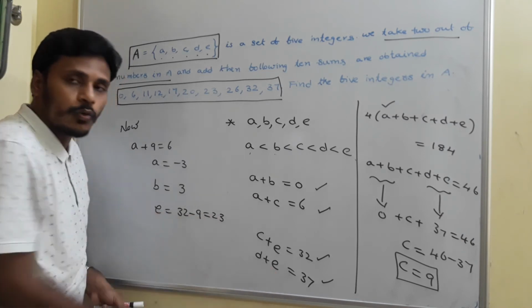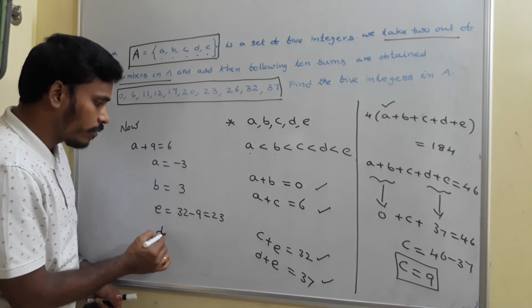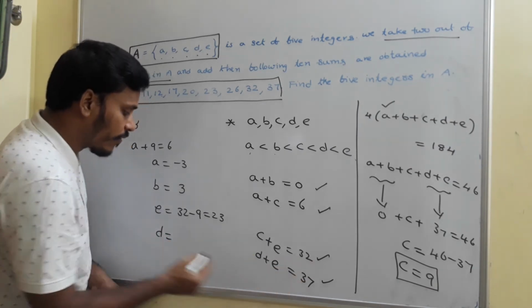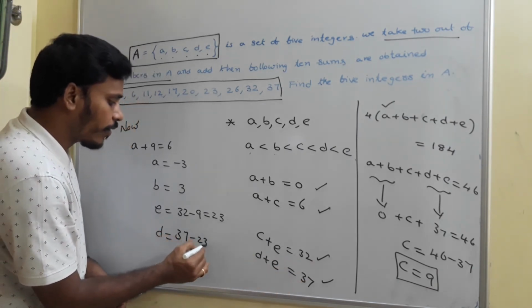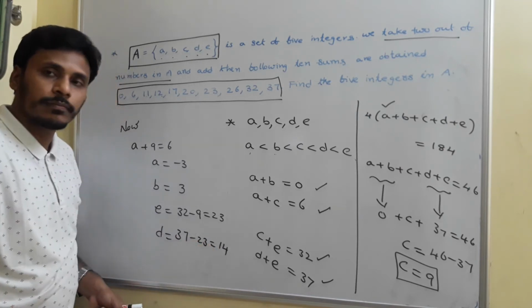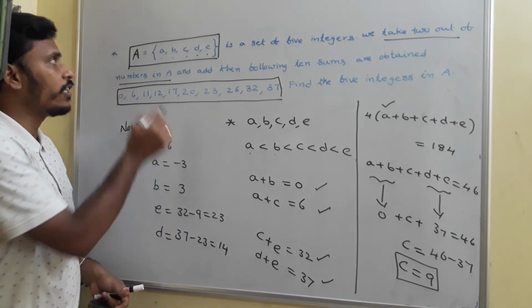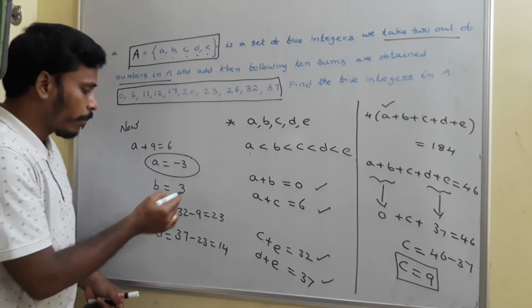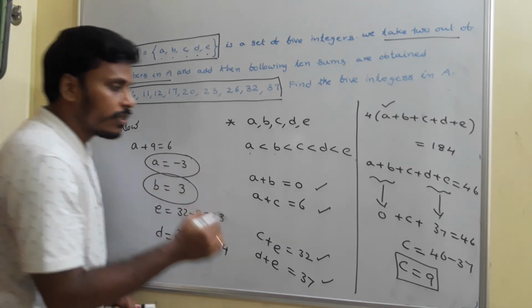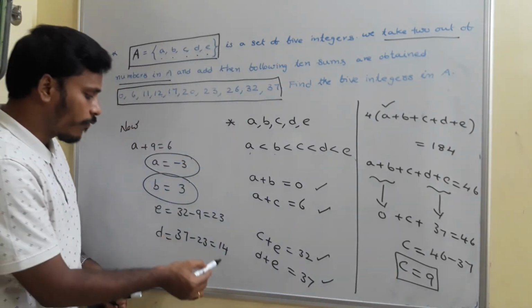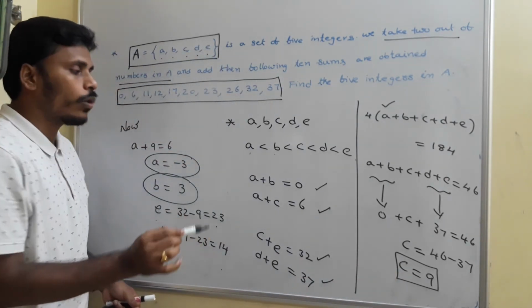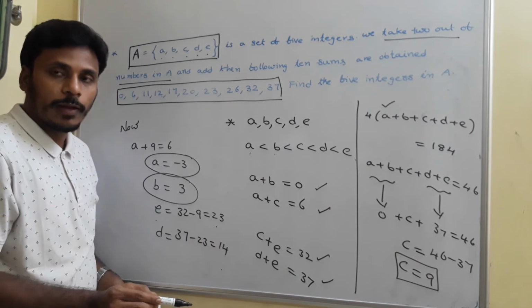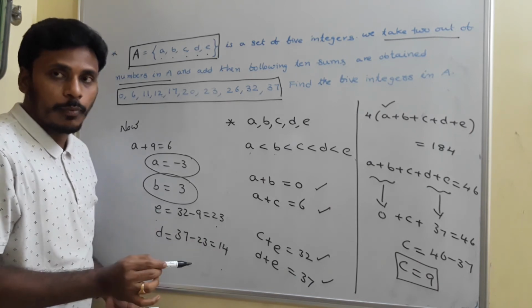If you take E as 23 here, what do you say about D? D is equal to 37 minus 23. 37 minus 23 means 14. At the end, the 5 integers are A equal to minus 3, B equal to 3, C is 9, D is 14 and E is 23. That's it.